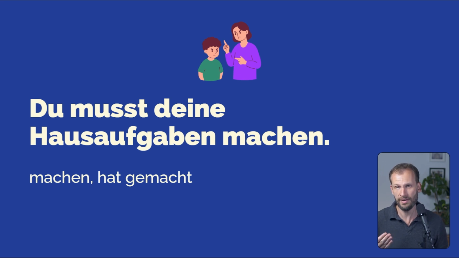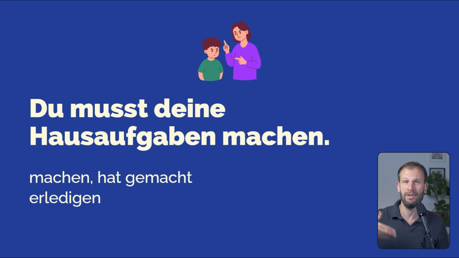There's another verb that we could use in this sentence. It's a bit more advanced, but it would be a very good fit for this sentence. To do something, to complete a task. It starts with er. Maybe you've heard of it. That's erledigen. That would be also a very good option here. But machen is not wrong, of course. Du musst deine Hausaufgaben erledigen. Eine Aufgabe erledigen. Etwas erledigen. To get something done. To complete something.